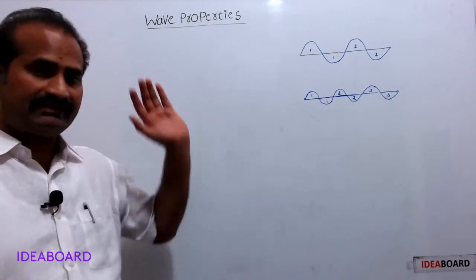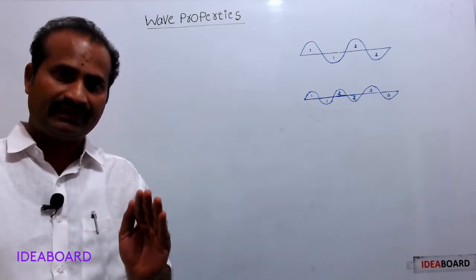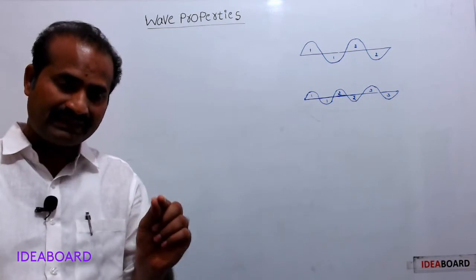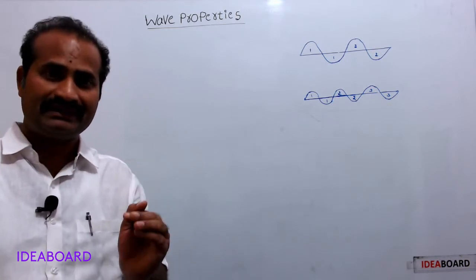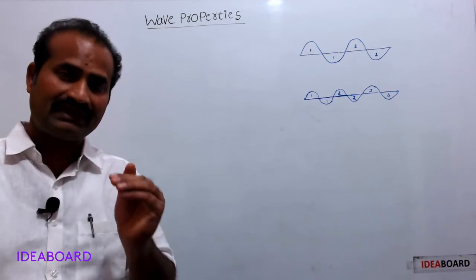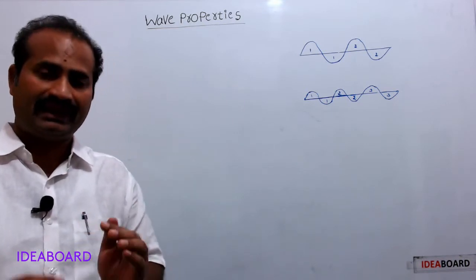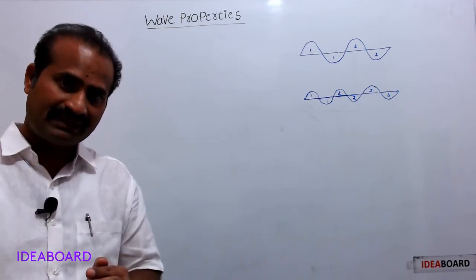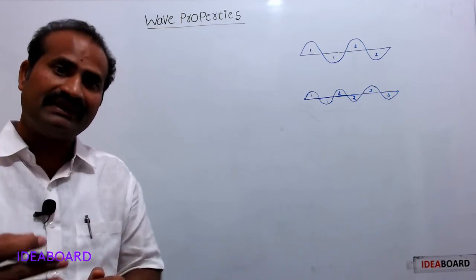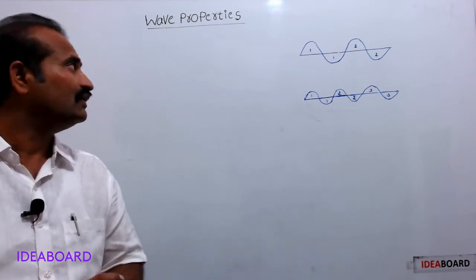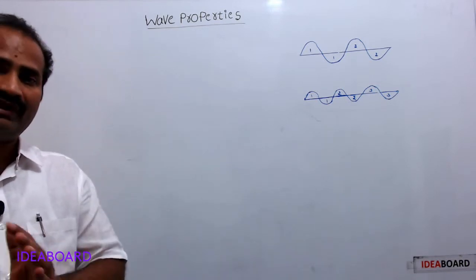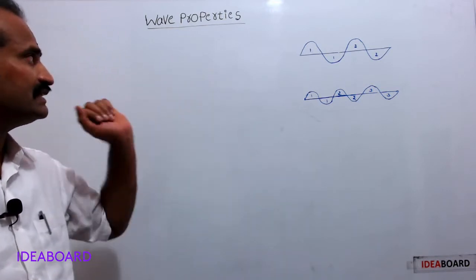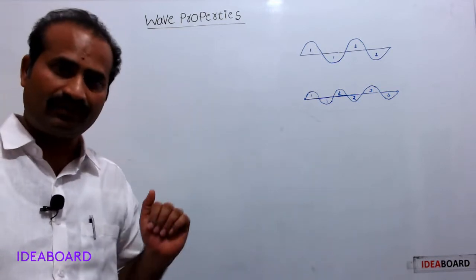What is a wave? Wave means energy that is in movement. When energy is in motion, then it is said to be a wave. Energy can transfer from one place to another place without transferring mass in the form of waves. So wave is a form of energy. Now come to wave properties. We'll see some important wave properties here.